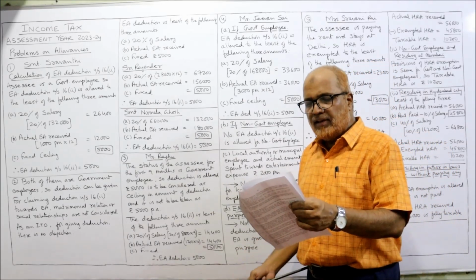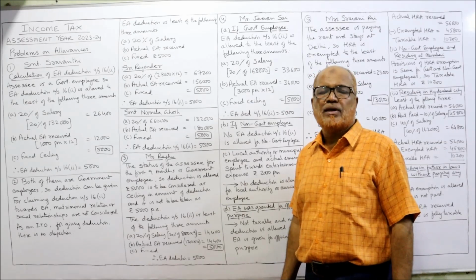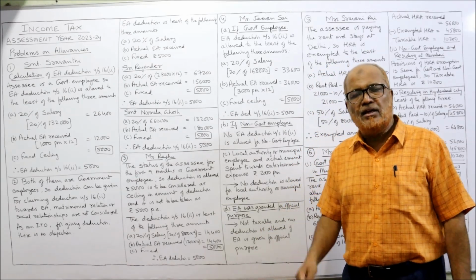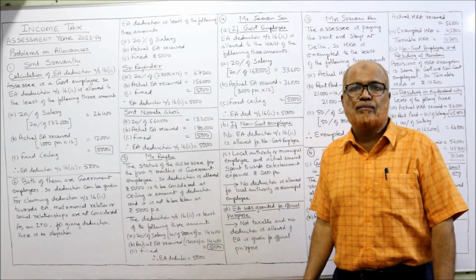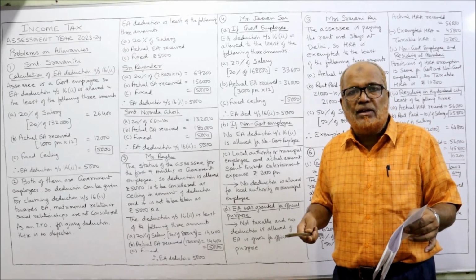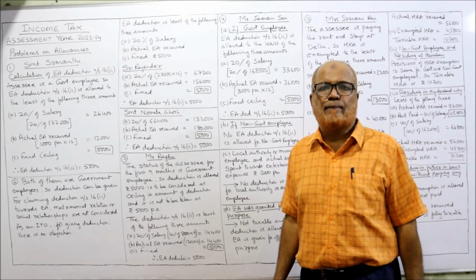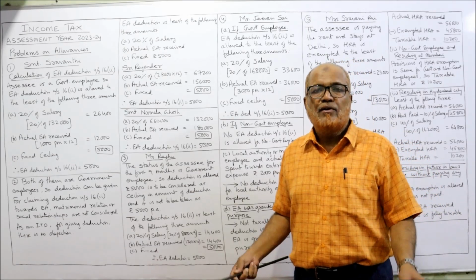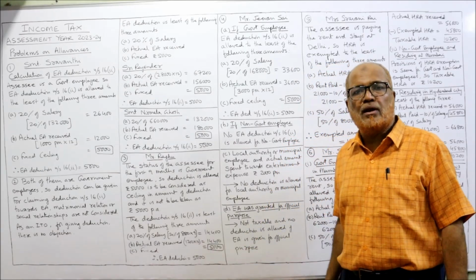Last one, if EA was granted for official purpose, if the employer has given the EA only for official use, not for personal use, it is not an income at all. The employee is receiving EA and spending the EA on official duties. So it is not an income. When it is not an income, then no deduction under section 16(2) will be allowed.